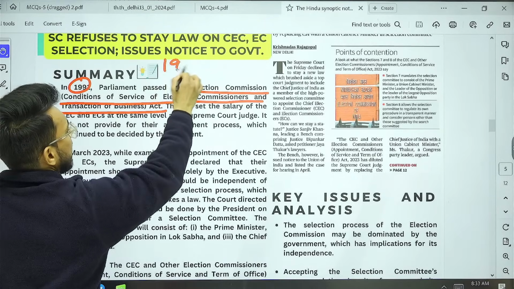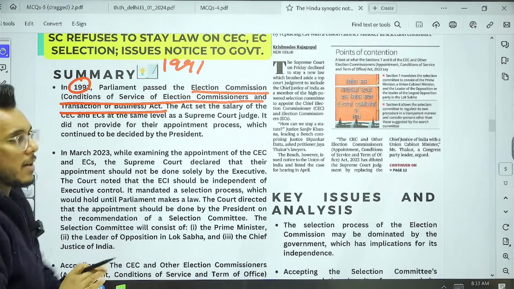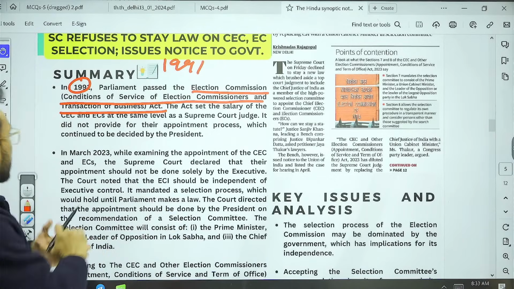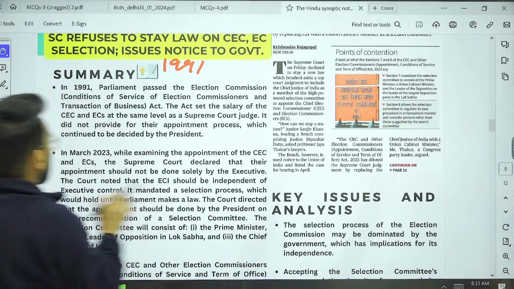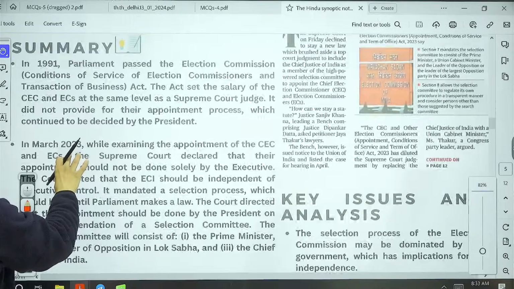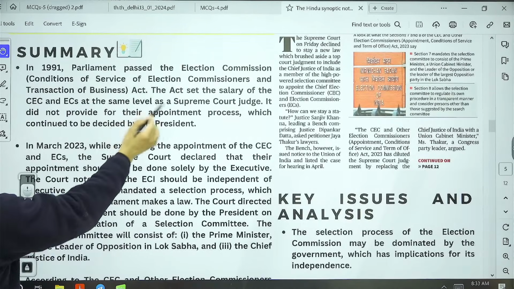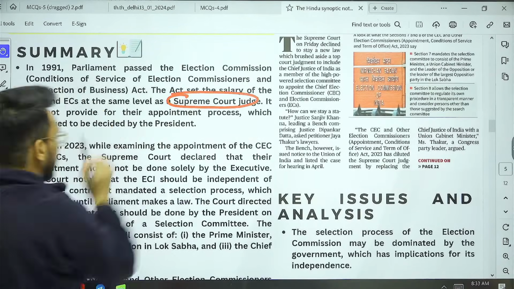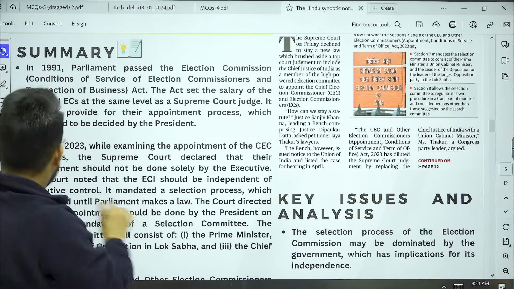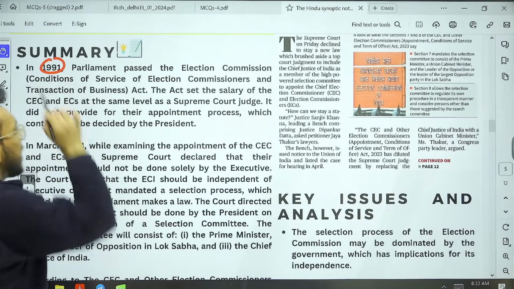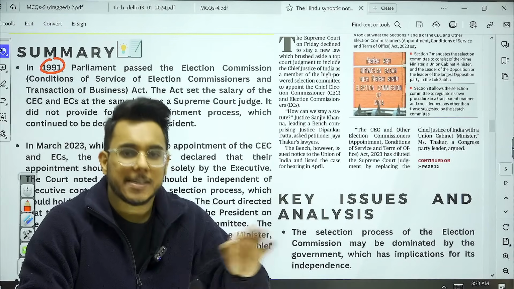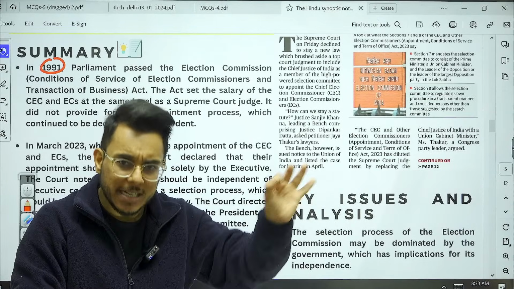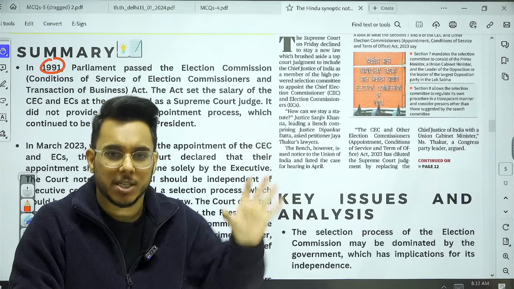So in 1991 we passed this act, which provides that the salary of the Chief Election Commissioner and Election Commissioner is at the same level as a Supreme Court judge. However, this 1991 Act did not establish any special procedure for the selection of the Chief Election Commissioner and Election Commissioner.